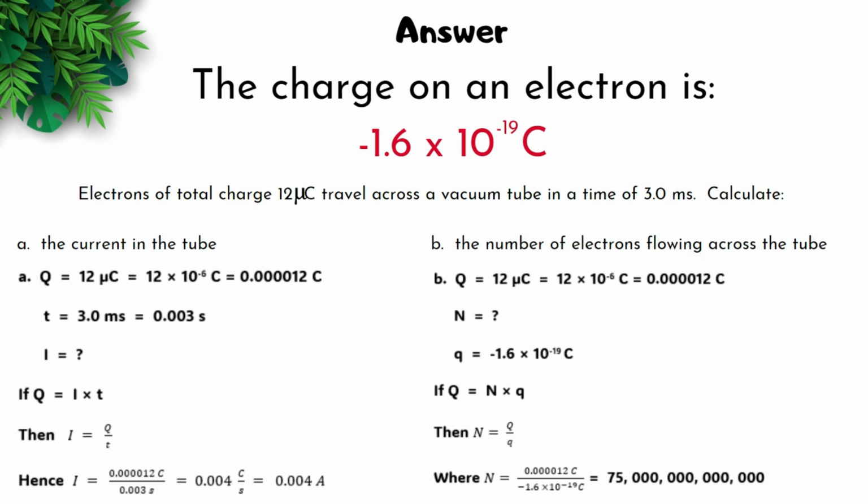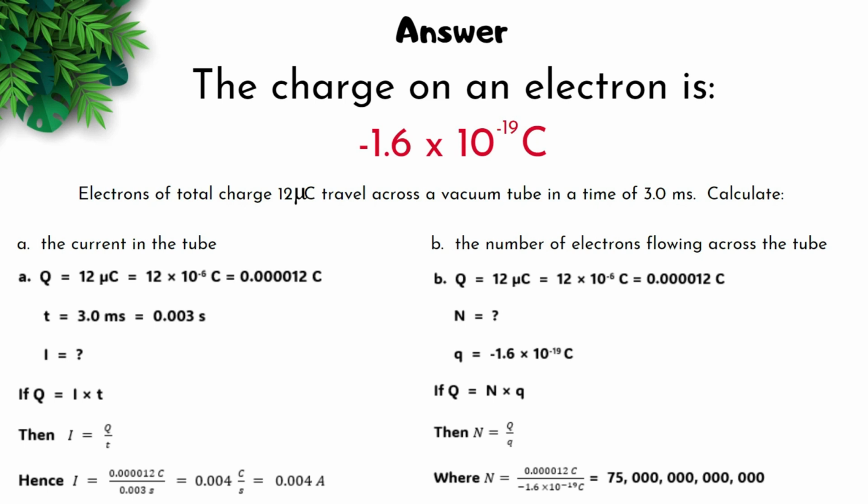Now, to find the number of electrons, we have the charge, and the equation that deals with number of electrons would be Q equals capital N times small letter q. Small letter q has a value of negative 1.6 times 10 to the negative 19 coulombs. Then, if we're looking for the number of electrons, we have to transpose, where we get N is equal to capital Q over small q. Once we plug in our values, we get 75 quadrillion electrons, basically. So that's what we can say. And also, the negative sign is ignored.